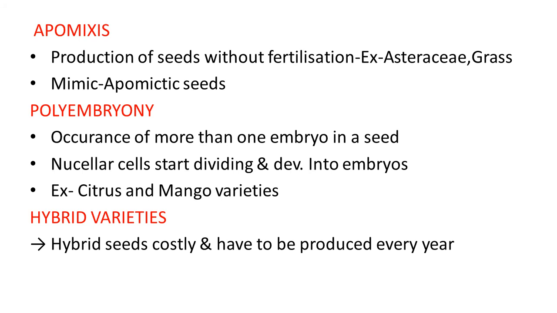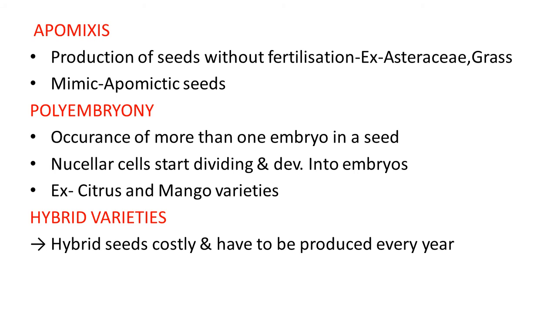Here, this type of reproduction is known as mimic type of reproduction, and at the end of this reproduction seeds develop. They are known as apomictic seeds. In the apomixis mechanism, seeds develop here without fertilization.